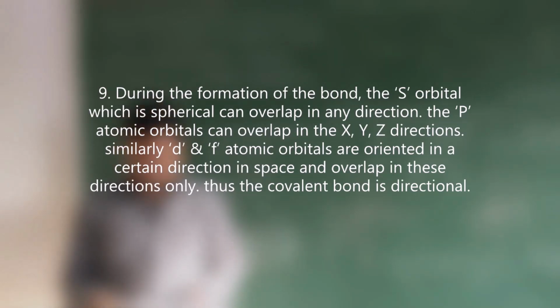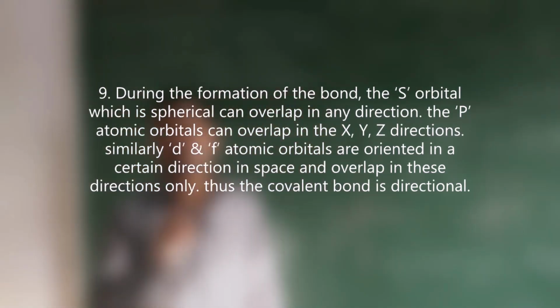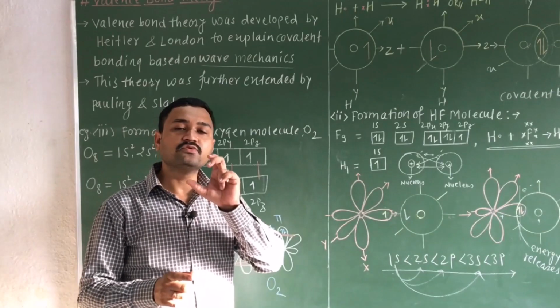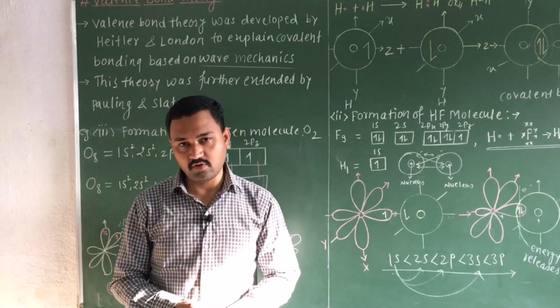Postulate number 9. During the formation of a bond, the s atomic orbital, which is spherical, can overlap in any direction. The p atomic orbital can overlap in x, y and z directions. Similarly, d and f atomic orbitals are oriented in a certain direction in space and can overlap in this direction only. Thus, the covalent bond is directional in nature. Postulate number 9 is related to the directional nature of a covalent bond.